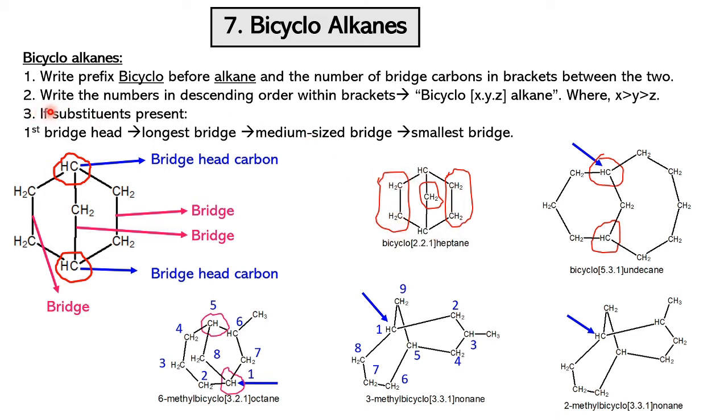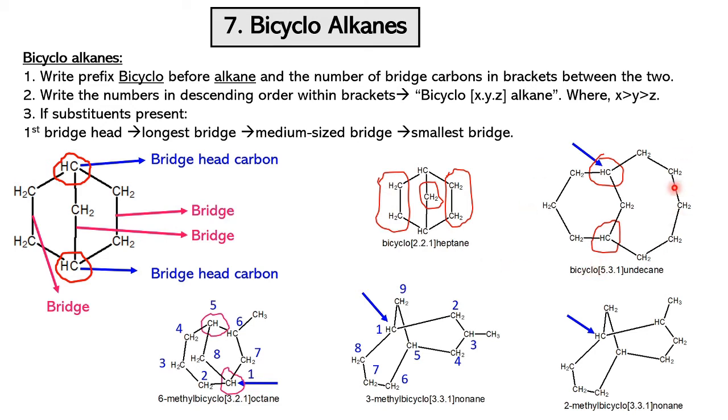As per the second rule, write the numbers in descending order, or decreasing order, within the brackets. So we have a two carbon bridge on the left side and a two carbon bridge on the right side and one carbon bridge in the middle. So 2, 2, 1, because it should be in descending order, right? So 2, 2, 1. So the name becomes bicyclo[2.2.1]heptane.